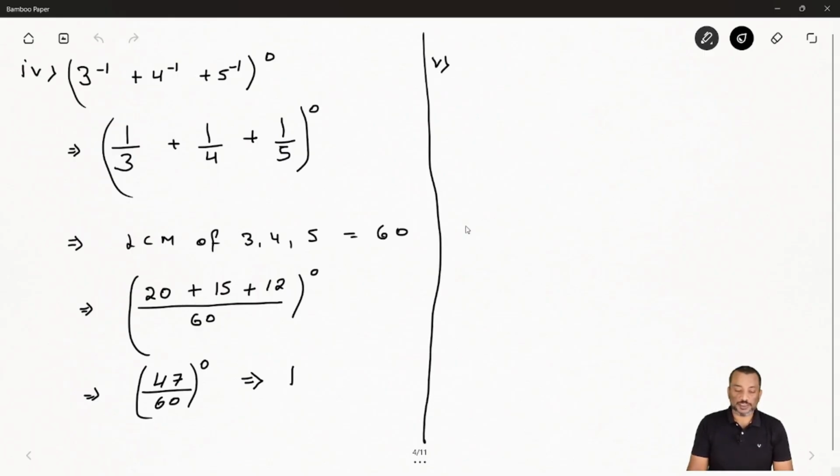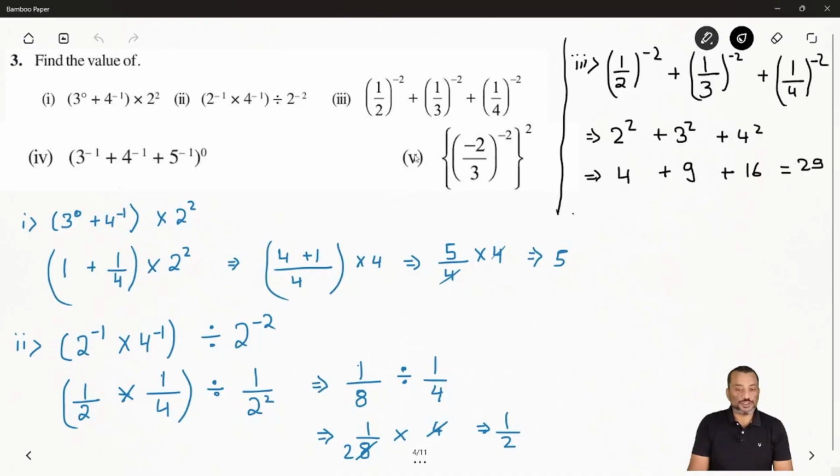Now coming to the next question, that is the fifth question. Here you have two brackets, and we have to follow the BODMAS rules. The first bracket is a curly bracket with a power of 2. Then you have a small bracket with a power of minus 2, and inside it minus 2 over 3. Here we have to use the power rule. Let's solve this one.